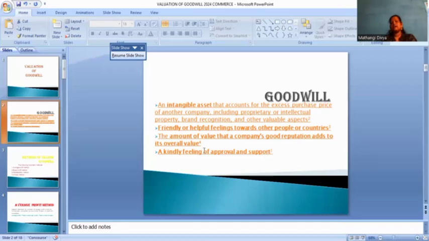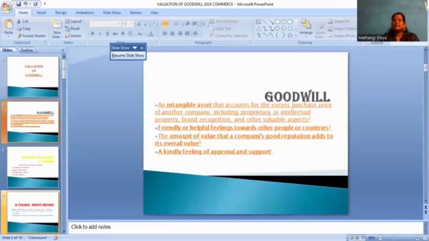Good name is an approval in the accounting system where we use goodwill. Goodwill is recognized by people as a good feeling toward a company or people.